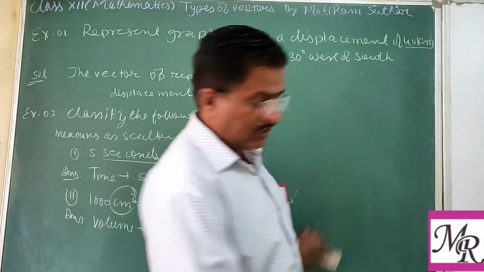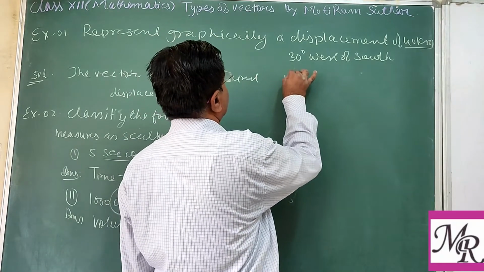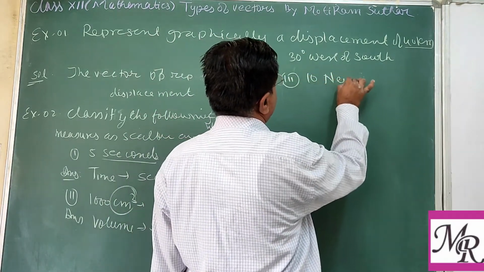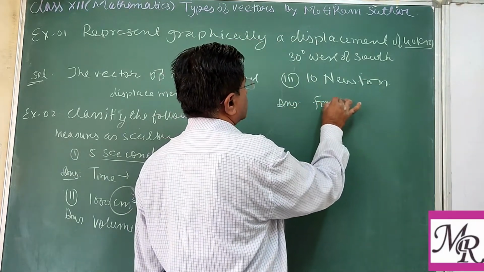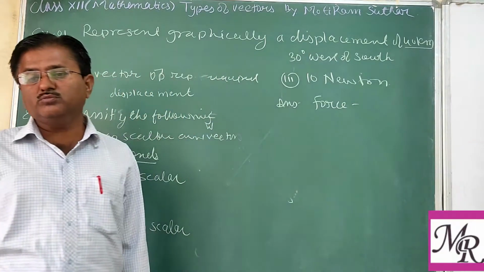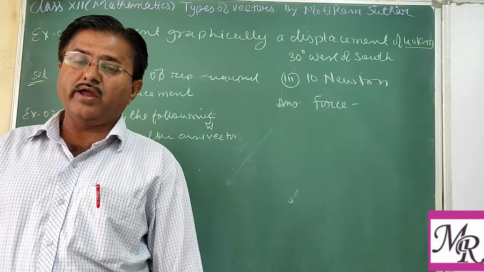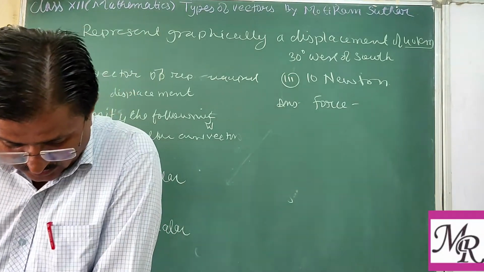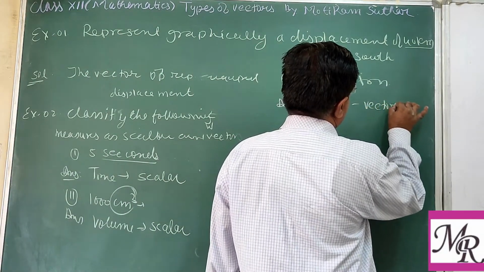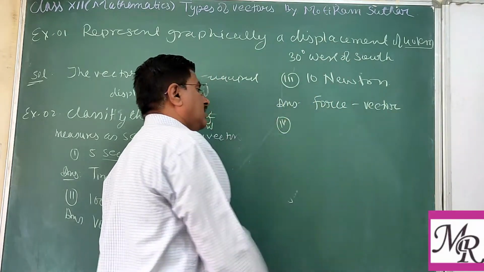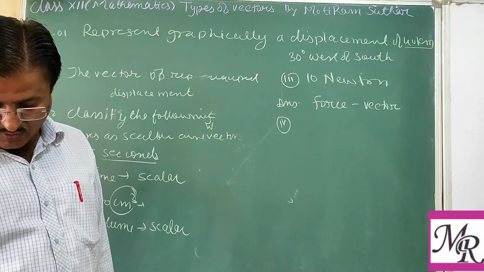Clear? Then the third one is 10 Newton. You know that this is the unit of force, and force means we have direction, in which direction we are applying the force. That's why it is a vector quantity. Force is a vector quantity. Magnitude as well as direction is there.